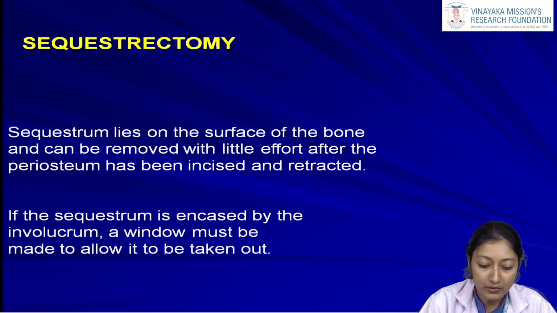So if there is a small piece of sequestrum lying on the surface of the bone, then we can take up the patient for the removal of the sequestrum, that is the sequestrectomy. Here local anesthesia is administered, then the flap, the periosteum, is elevated, then we can see the area, and the sequestrum is removed. But if the sequestrum is encased by the involucrum, then we have to make a window through the involucrum and reach the sequestrum. Then only will we be able to access the sequestrum and remove the dead bone.